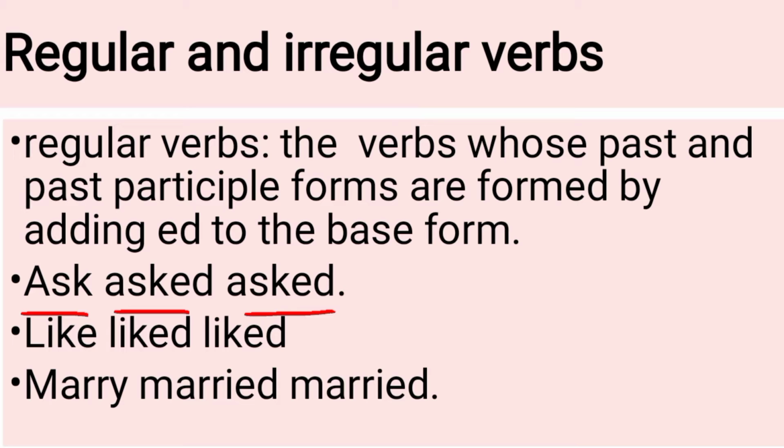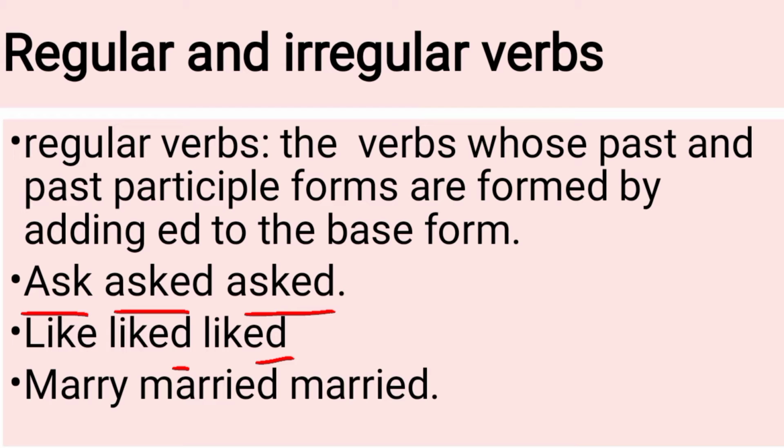In the next example, if we add only d at the end of the verb, it becomes the second and third form of the verb, so it is also a regular verb.